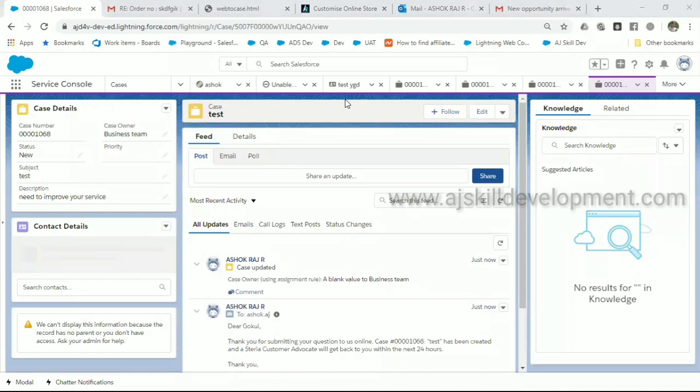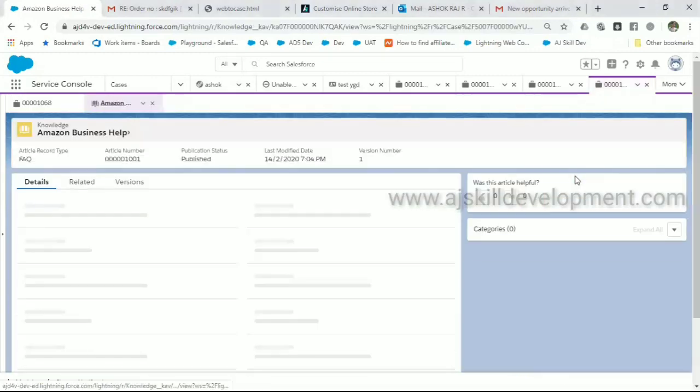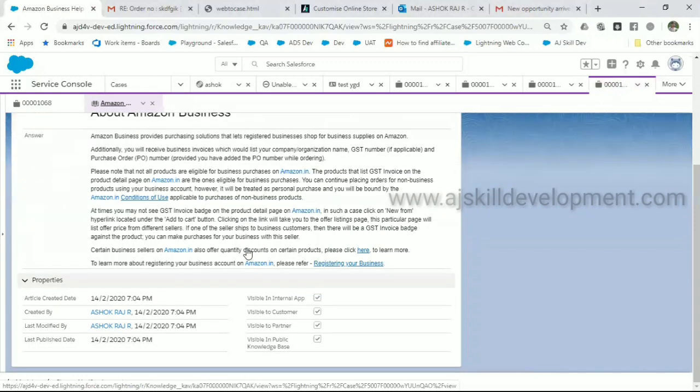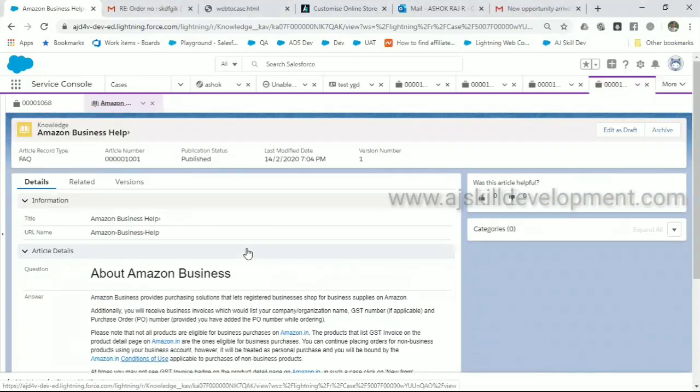No. Okay. Now let's see one by one how we can configure these things. First, let's go with the knowledge article. Knowledge article is something that helps the business. You can put these articles in your system so that whenever the customer care rep receives any response from the user, he can go ahead and search about that and help the business. Let's add a new knowledge article.